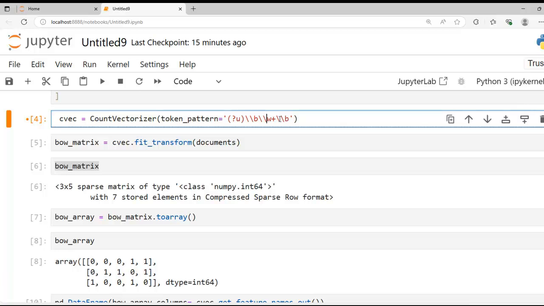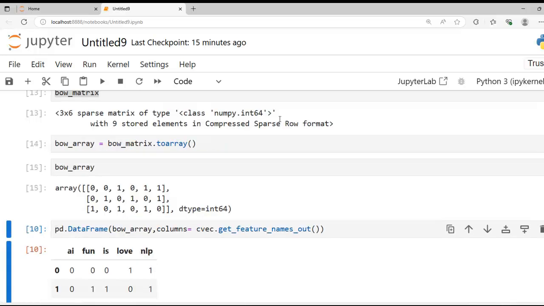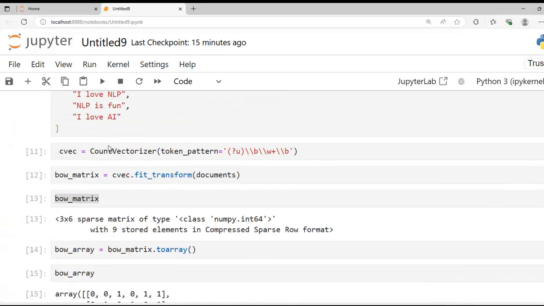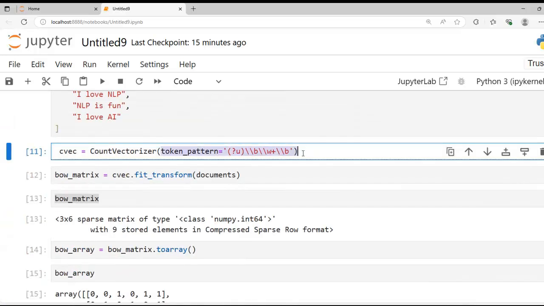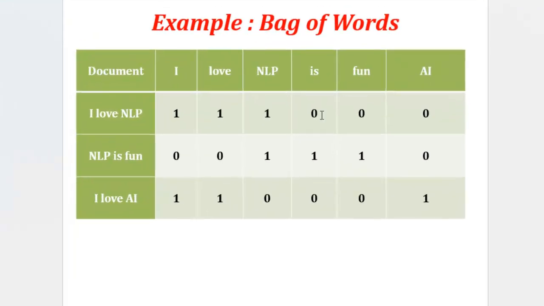Previously, the pattern was keeping words with two or more characters. Now we have changed it, and it keeps words with one or more letters. Let's execute this, this, and this as well. Now you can see "I" is included because we have changed the default pattern of CountVectorizer. Hope all of you are clear with this, how to customize the token pattern, and our "I" is included.